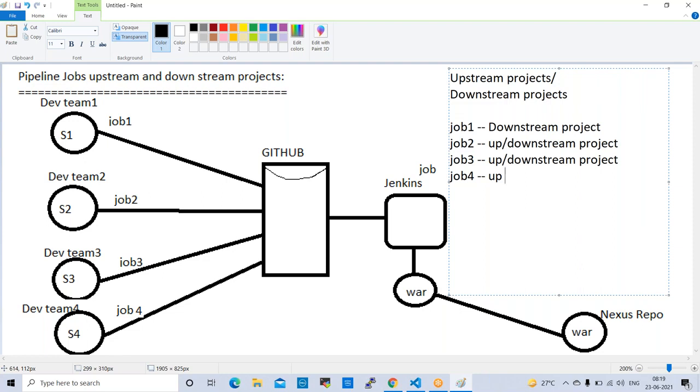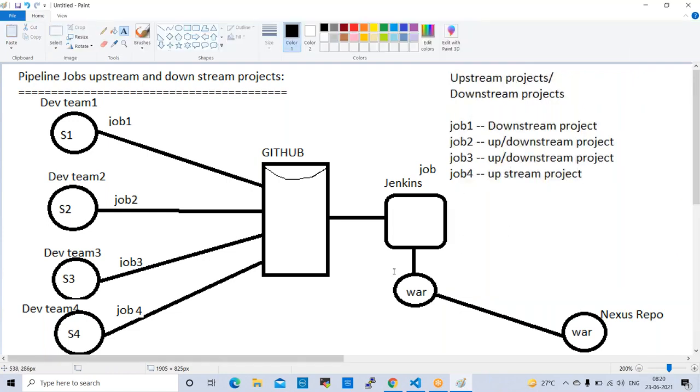Under job 4, there are no jobs. If you have any further job, then we can say up and downstream project. So like this, we need to configure the jobs. If you trigger job one and it is success, then job two will run, then job three will run, then job four will also run, whenever you trigger job one. So one by one, all the jobs will run.